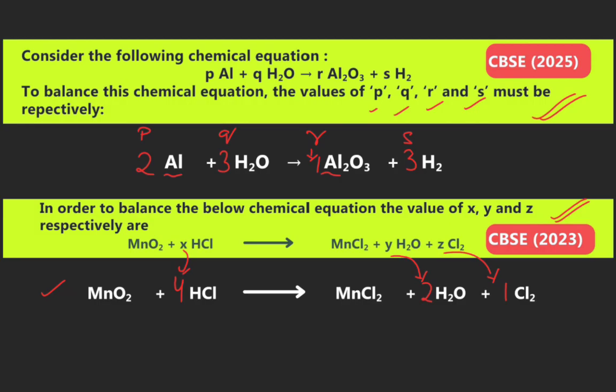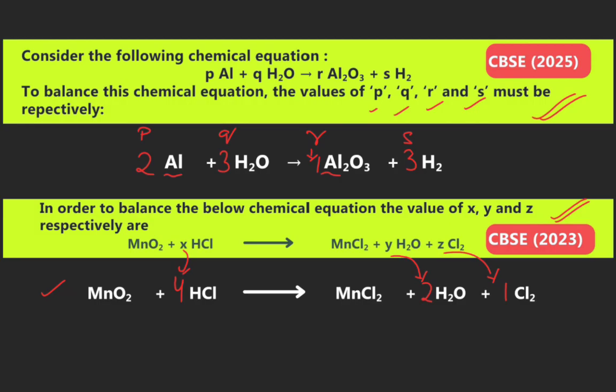Next, in order to balance the chemical equation below, find the values of X, Y and Z. Manganese oxide reacts with hydrochloric acid to form manganese chloride, Y molecules of water and Z molecules of chlorine gas. Now we balance it.